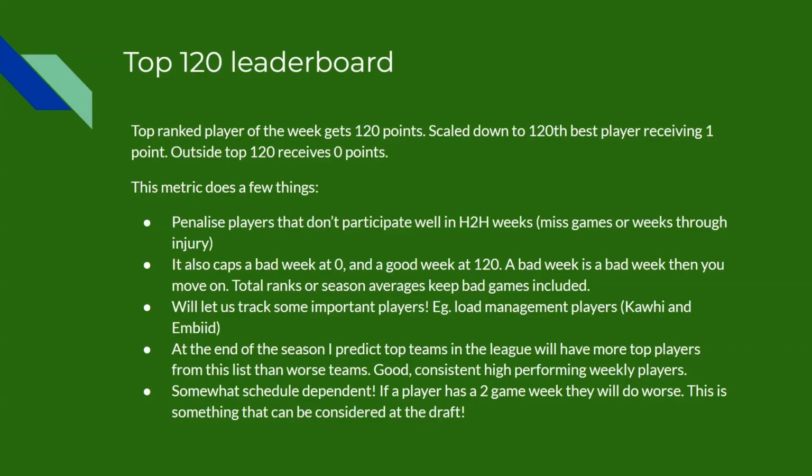Finally, it is somewhat schedule dependent. So if a player has a lot of two-game weeks, they will do a little bit worse, and maybe that's offset in the schedule by having a 5-game week, and they get that week really strong, but then they get maybe 0 points in the 2-game week. And I think this is important because it can be considered in the draft. The schedule is released, you can look at the players. Again, a lot of people say it's insignificant, and maybe it is. That's what we're looking to determine.